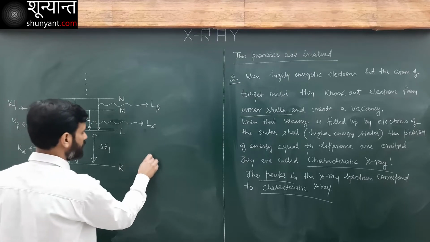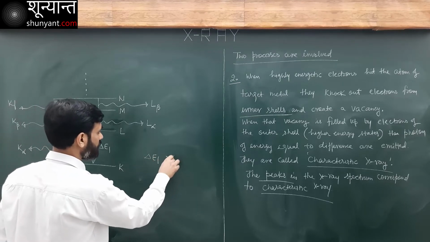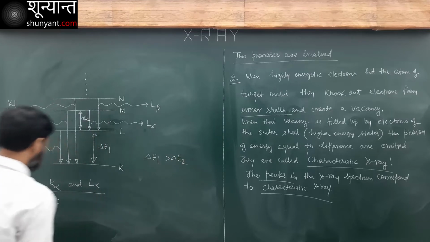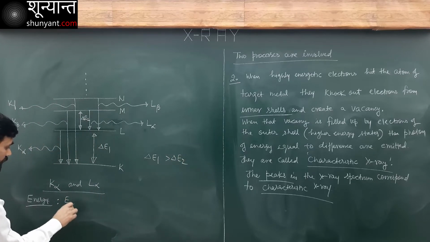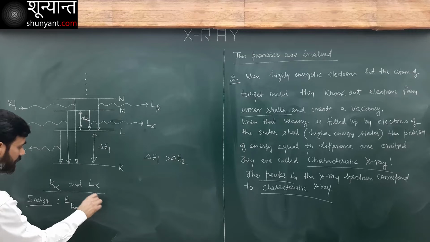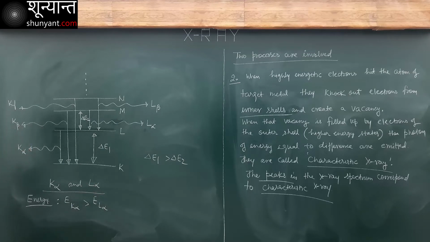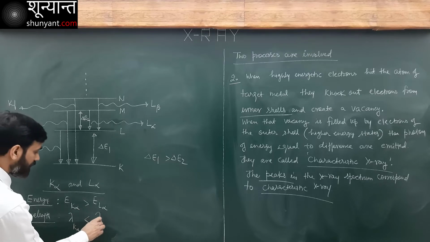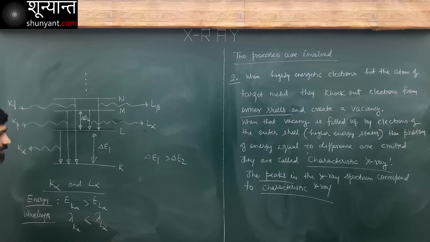Then delta E1 is more than delta E2. That means the energy of K alpha is more than the energy of L alpha. Consequently, the wavelength of K alpha is going to be smaller than the wavelength of L alpha.